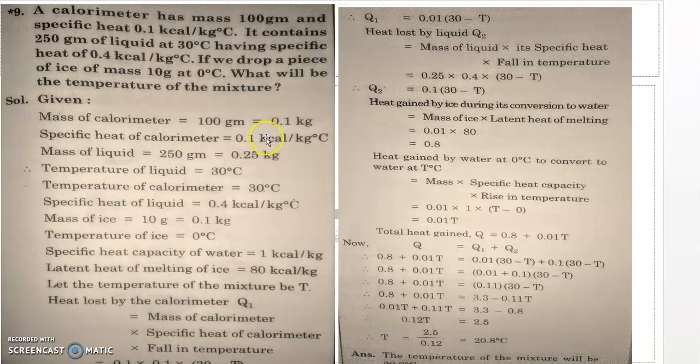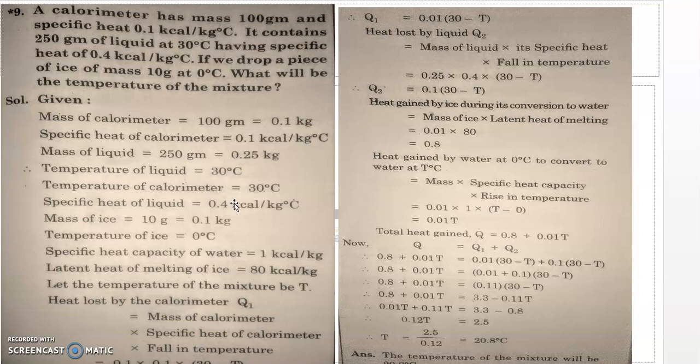And what is the specific heat? It is given that it contains 250 gram of liquid, so mass of the liquid will be 0.25 (kg). What is the temperature of the liquid? 30. It is in the calorimeter, so the temperature of the calorimeter will also be 30, and then the specific heat of the liquid is given as 0.4.